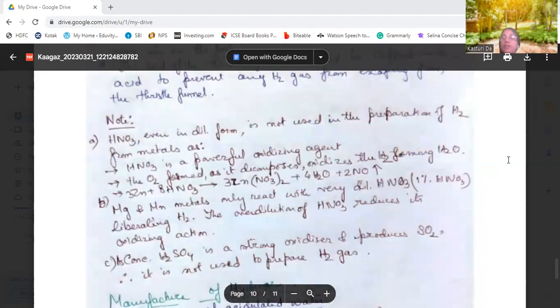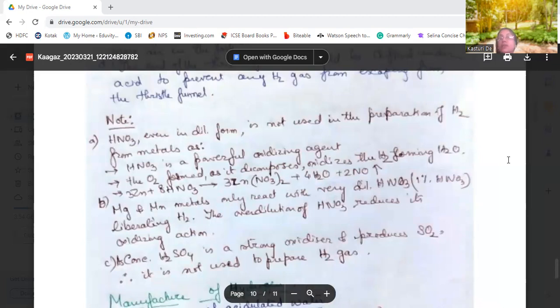Now, nitric acid, even in the dilute form, is not used in the preparation of hydrogen from metals because it is a powerful oxidizing agent. The oxygen formed as it decomposes oxidizes the hydrogen to form water.